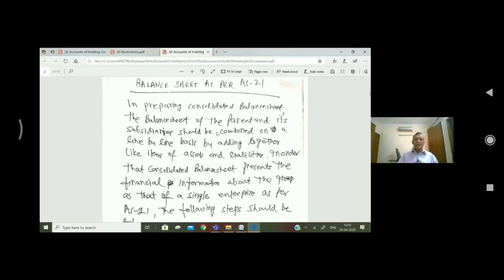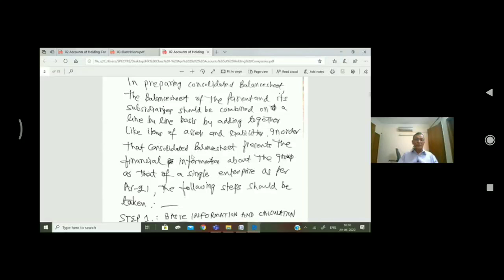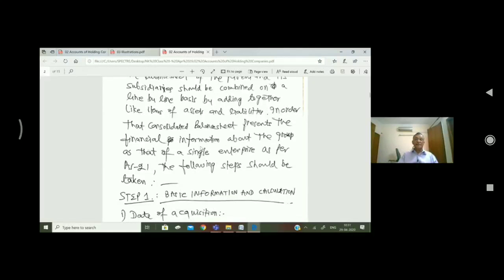What is line by line basis? It means fixed assets will be added with fixed assets, current assets will be added with current assets, current liabilities will be added with current liabilities. That is, by adding together like items of assets and liabilities, in order that the consolidated balance sheet presents the financial information about the group as that of a single enterprise.